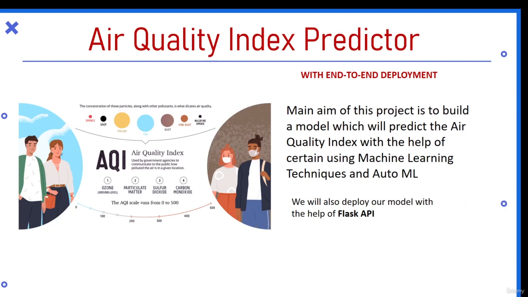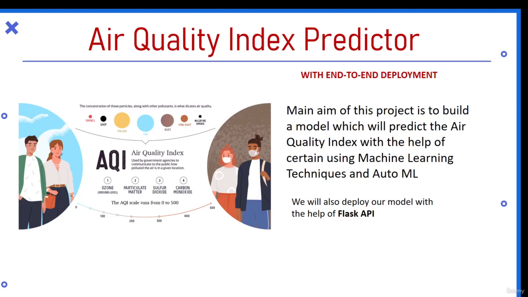In this project, we'll build a machine learning app with complete end-to-end deployment whose main aim will be to predict the air quality index with the help of certain machine learning techniques and using auto machine learning techniques. Now, in this project, we will be deploying our model with the help of Flask API, and I'll be showing you how to use the Heroku platform to deploy our model globally.